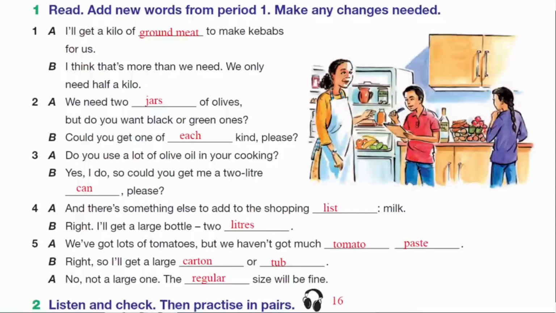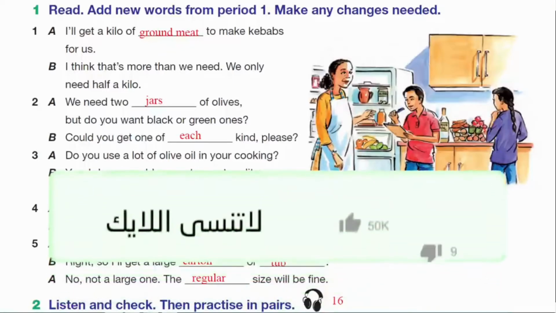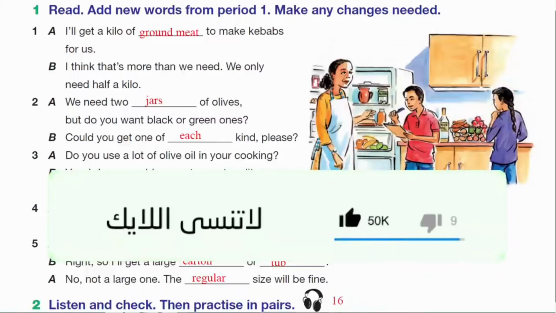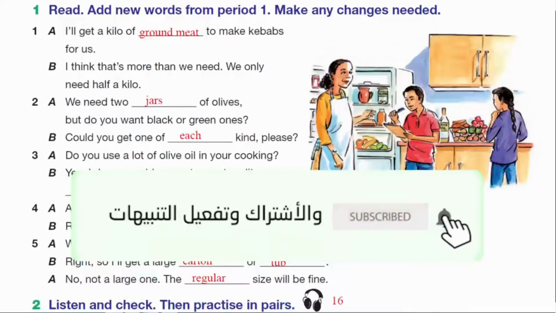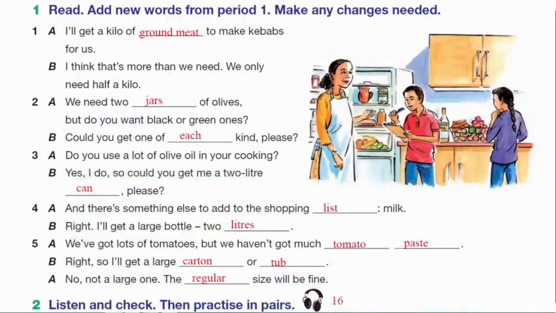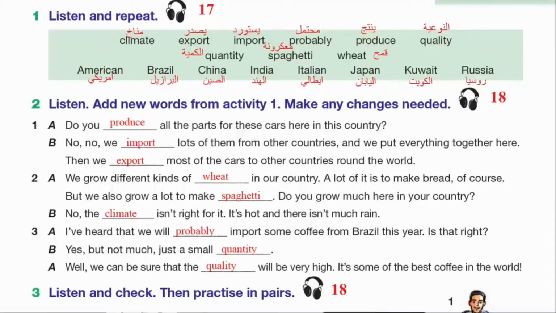4. And there's something else to add to the shopping list. Milk. Right. I'll get a large bottle. 2 litres. 5. We've got lots of tomatoes, but we haven't got much tomato paste. Right, so I'll get a large carton or tub. No, not a large one. The regular size will be fine. Period 4. Activity 1.